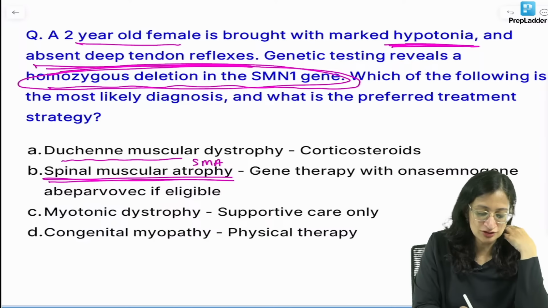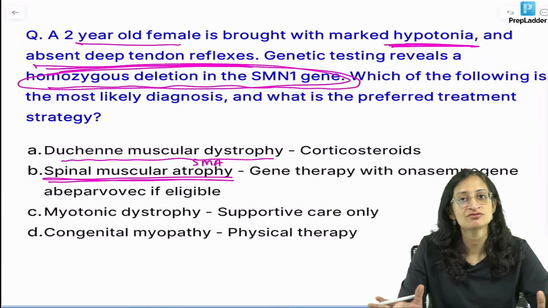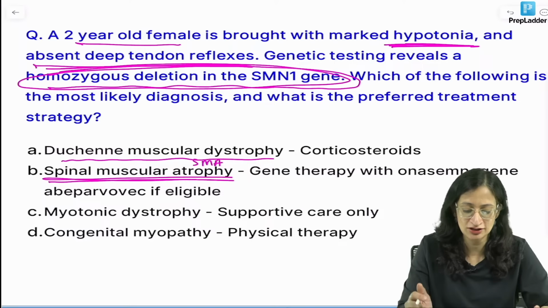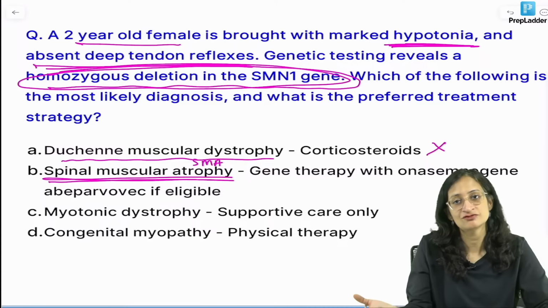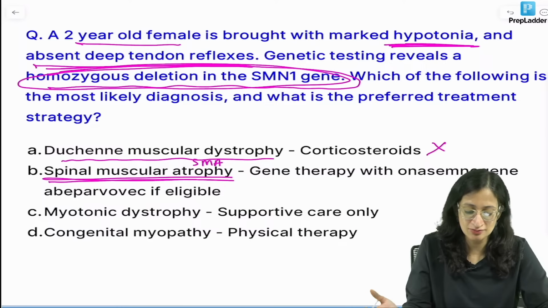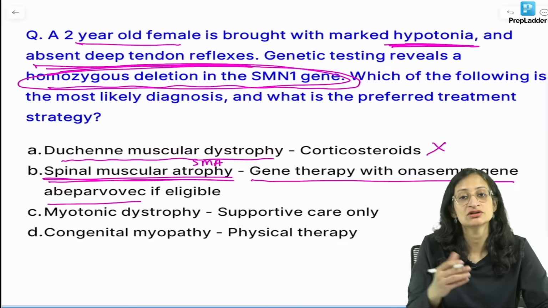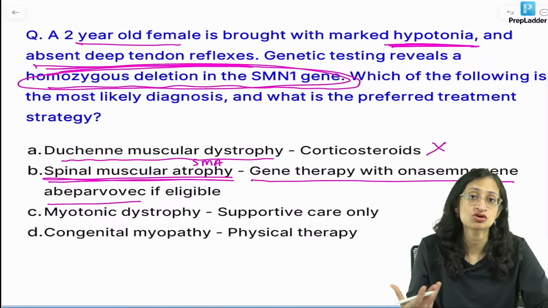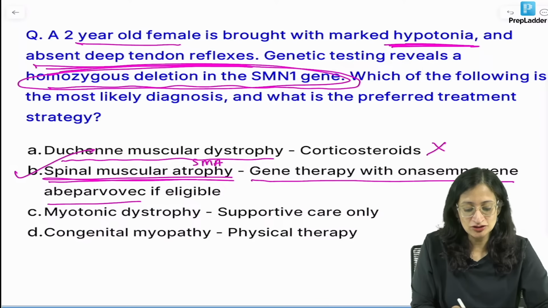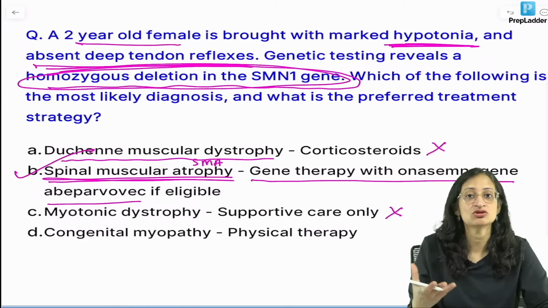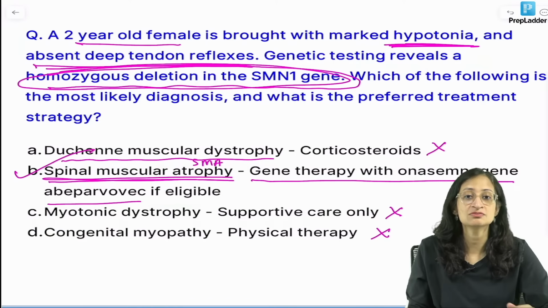It is not Duchenne muscular dystrophy. Duchenne muscular dystrophy is usually seen in males and there is pseudo-hypertrophy of calf muscles. There is no hypotonia as such, usually not much. So Duchenne is not the answer. SMN gene deletion is the confirmatory diagnosis for SMA. So of course SMA is the answer. Gene therapy with onasemnogene abeparvovec, also called Zolgensma, is the best answer here if eligible. Myotonic dystrophy, no. Here we are not getting features of myotonia or delayed relaxation of muscles. Congenital myopathy also, no. So our best answer is B, SMA.